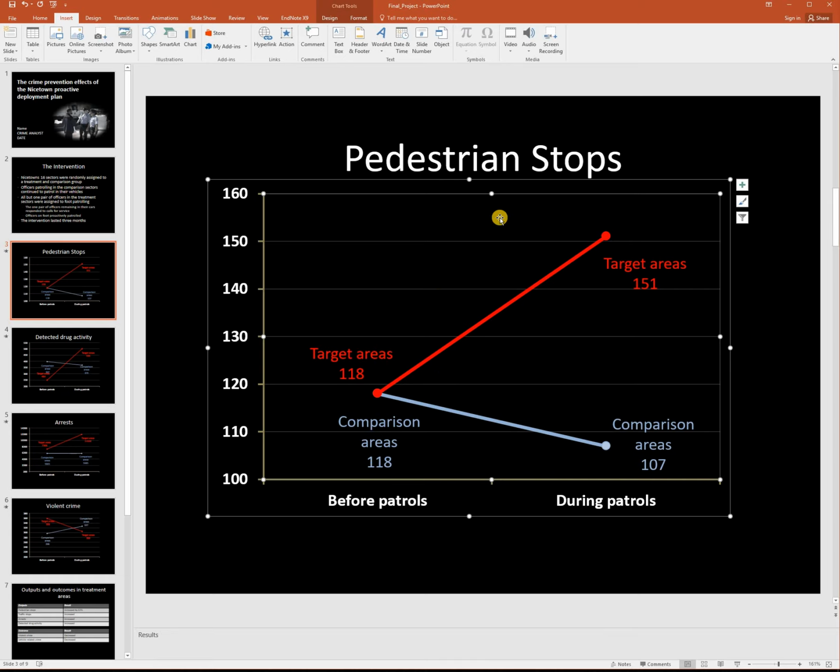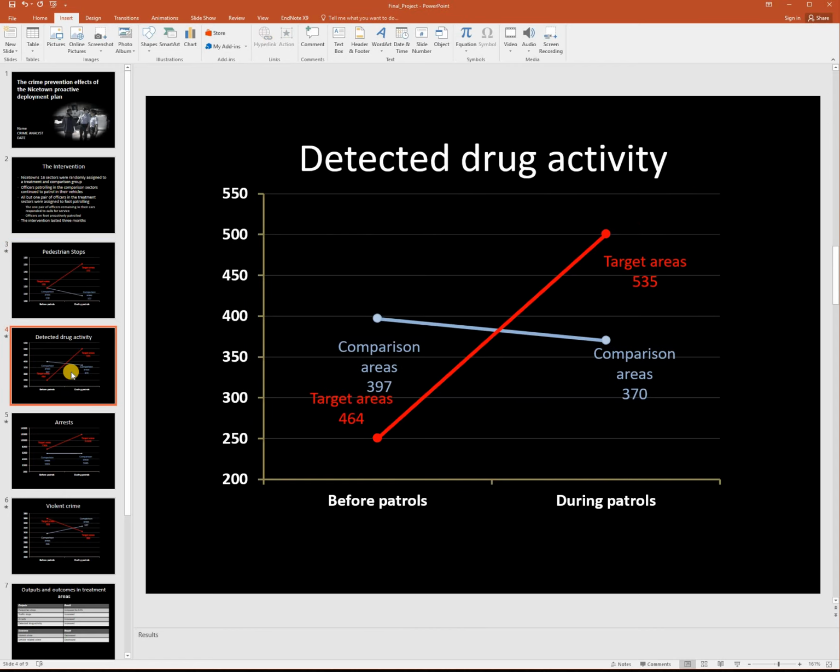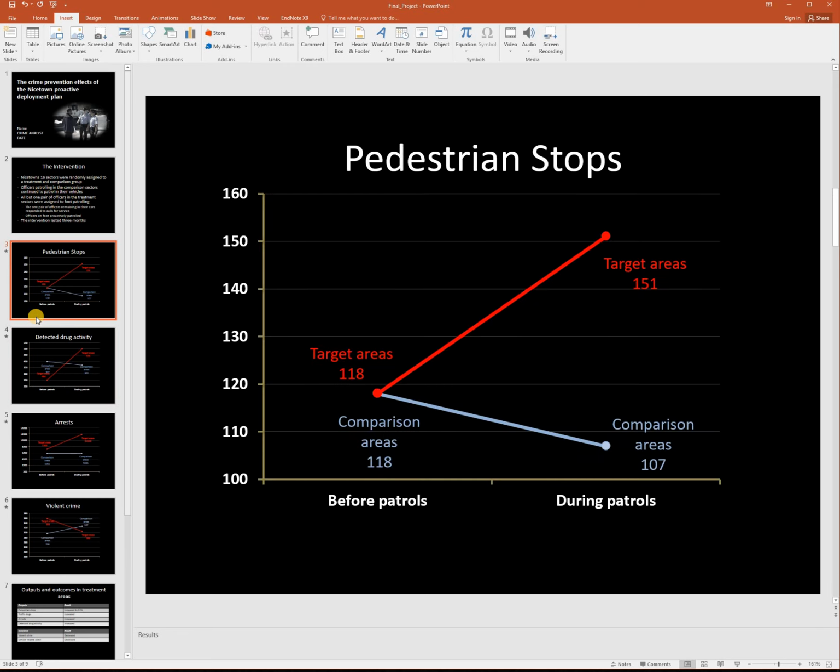But another thing that I had to do was change the scale. So the scale that was in here for this slide is the same that is in your detected drug activity slide, which you'll have to change. So it started at 200 on the vertical axis and went up to 550. Well, if we started at 200 in this chart, 200 would be the first value, and what that means is that my lines wouldn't appear because I don't have any values that are above 200. And so I've got to change the scale here for the vertical axis.